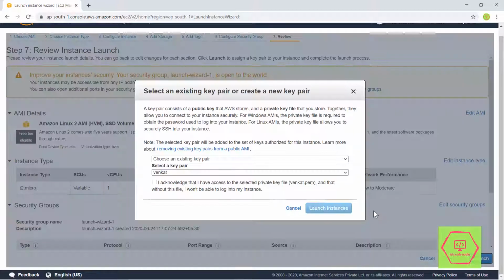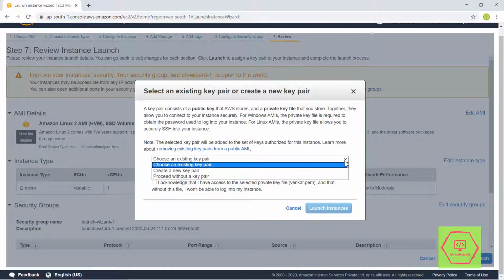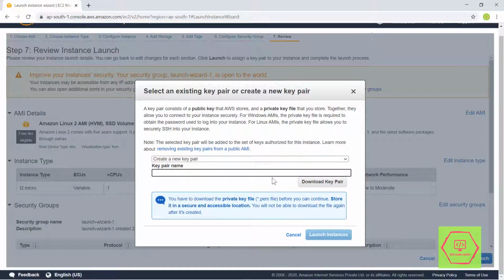Now review and launch. The most important part comes here. As I said in the earlier part, we are going to use a key pair. I already have a key pair, but I am creating a new key pair. Key pair name, let's code noobs.